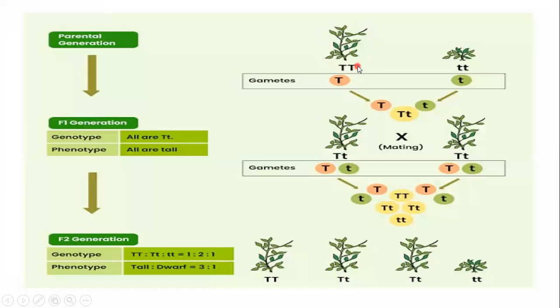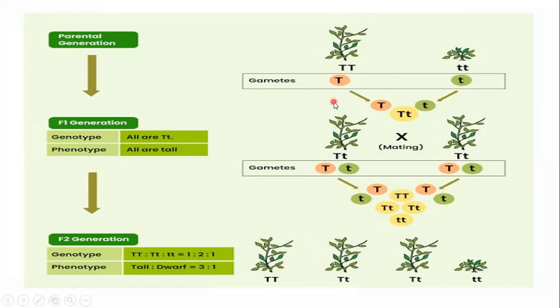Here is a tall plant that is mated with a dwarf plant. Both are the parents, and parents must be true breed, and you can see here the parents are present in homozygous condition. So the tall parent has capital T allele, tall allele, present in homozygous condition. Similarly, the dwarf parent has dwarf allele present in homozygous condition.